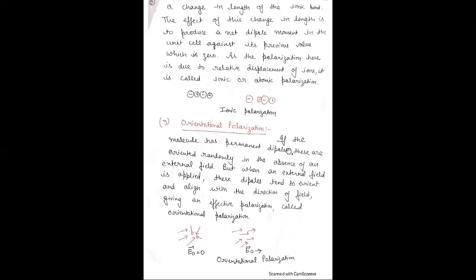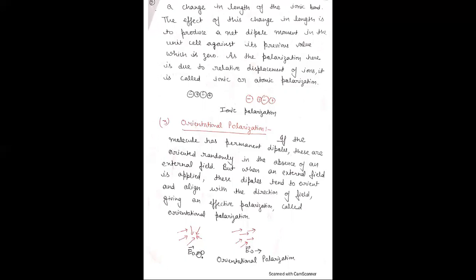Permanent dipole means already having a permanent dipole moment. But these dipoles are randomly oriented in the absence of any external field. But when an external field is applied, the randomly oriented dipoles are oriented in the direction of the electric field and give an effective polarization, and this is known as orientational polarization.